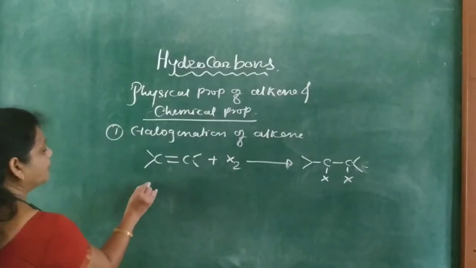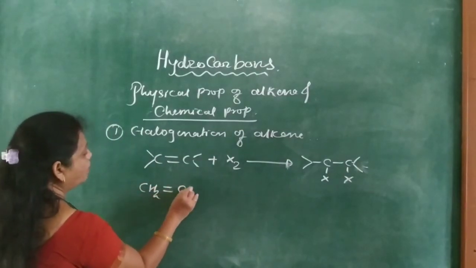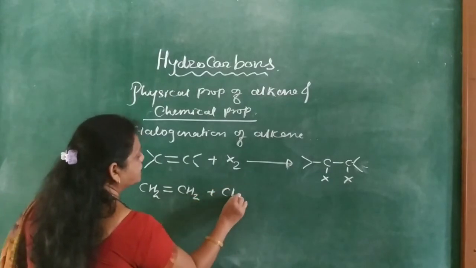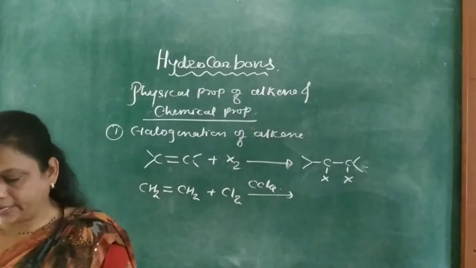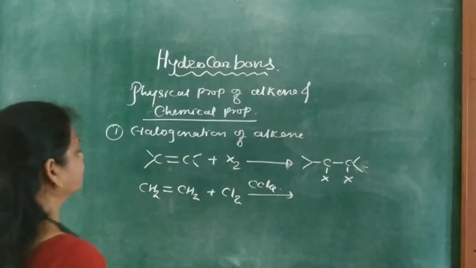For example, CH2=CH2 plus Cl2 in presence of carbon tetrachloride at room temperature.